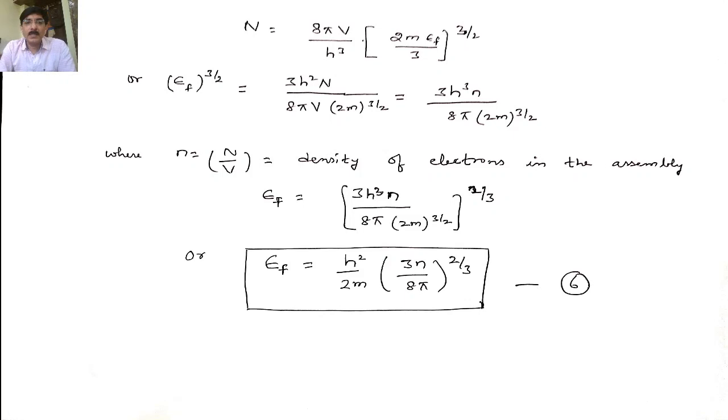We know n is nothing but density of electrons in the assembly, that is capital N by V. From that, wherever you have N by V, you will be putting a small n. Then you will be getting Fermi energy EF is nothing but h square by 2m, 3n by 8 pi whole to the power of 2 by 3. So this is the equation for the Fermi energy of the electrons. So we can say that your Fermi-Dirac statistics is very successful in finding the Fermi energy of the electron gas.